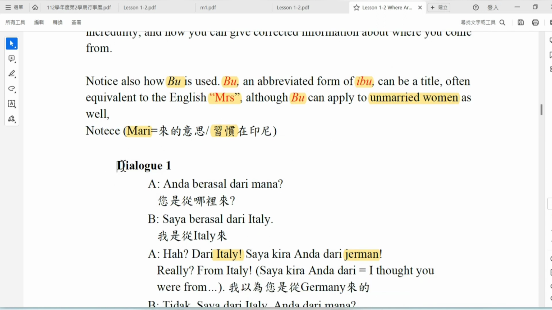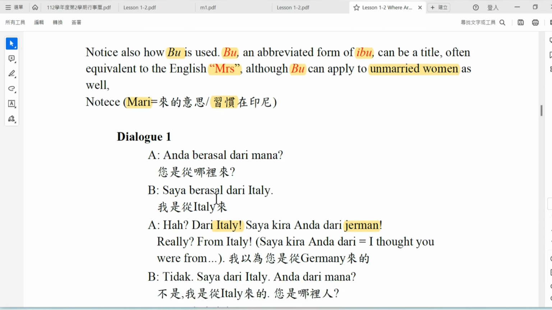Okay, let's see from this conversation. A said, Anda berasal dari mana? Where do you come from? And then B said, saya berasal dari Italy. Now, I come from Italy.